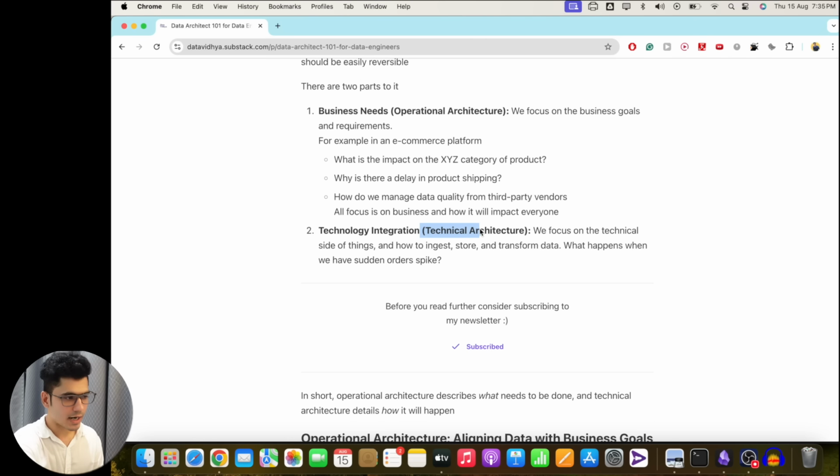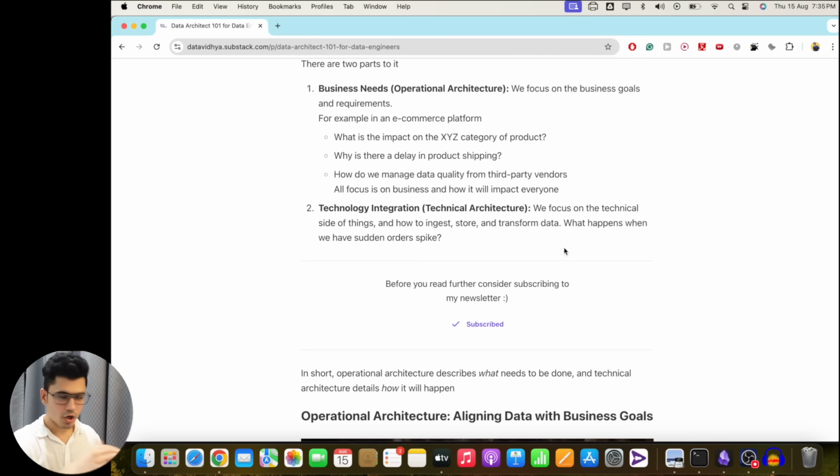So in the technical architecture, we focus on the technical side for solving how to ingest, store and transform data. What happens when we have a sudden order spike? Basically, on the technical side, we mainly focus on technical things such as how do we ingest data, how do we transform data, and if there is a festival or a sudden spike on the system, we also think about the scalability. This is more of a system design side. One is the business side, where you focus on what the business needs, and second is the technical side, where you think about what are the different technologies that you can use.